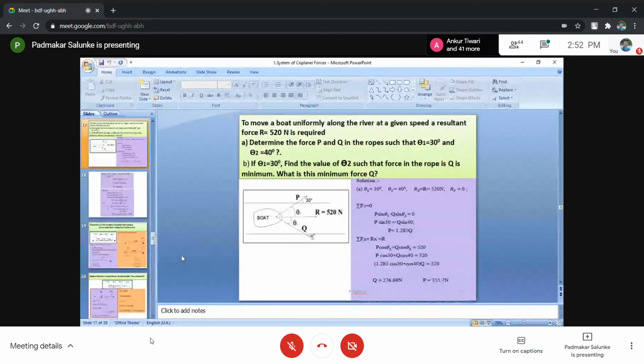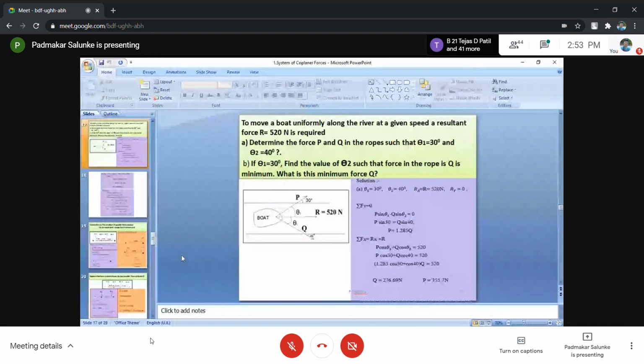Okay, fine. So this force P and force Q you have to resolve along the x and y axis, or into x and y components. So the x component of P is what? P cos 30. The y component is P sin 30. You have to be very fast, very quick in this. Don't wait. How P cos 30 is coming, how P sin 30 is going, how Q cos 40 is coming. So you have to be very perfect, very fast, and your understanding must be very perfect.